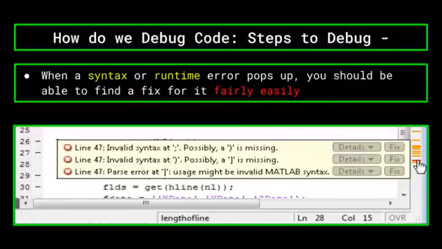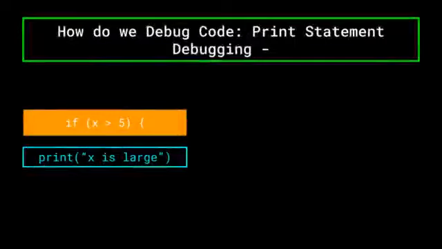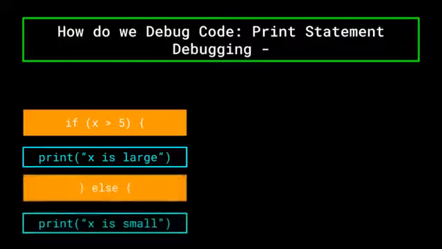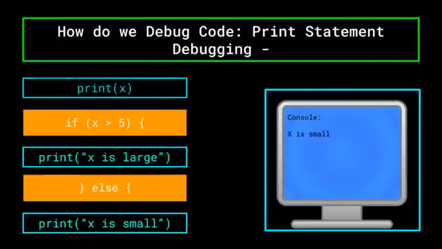Now, there are a few different strategies that you can use in order to track down and fix a logic error. First, you could use print statements and the console in order to determine where the code is going wrong. Imagine you have a conditional statement that will run one segment of code if an integer x is greater than 5, and will run another segment of code if not. If, in your program, x is supposed to be greater than 5 when the program reaches this conditional, but for some reason the program is still printing out x is small, you could use a print statement to help. For this problem specifically, you could place the print statement before the branch of the conditional that would print the value of x. Now, when you run the program, you know exactly what the computer is thinking.